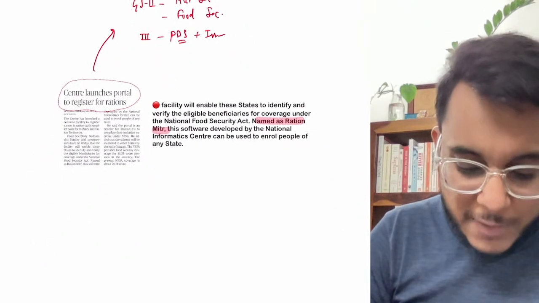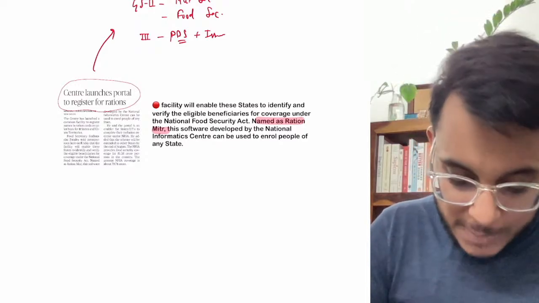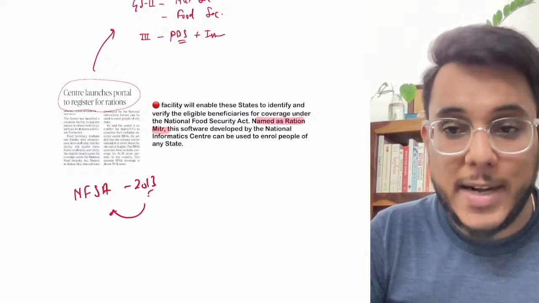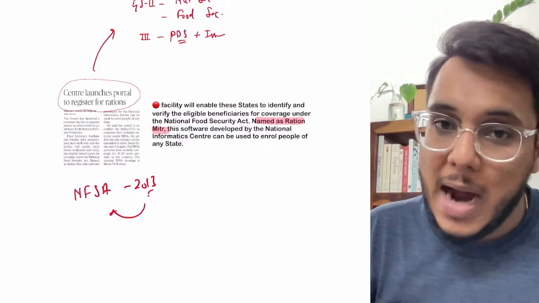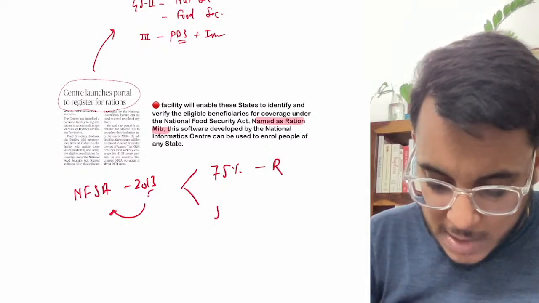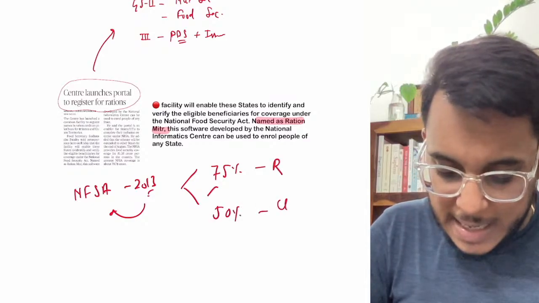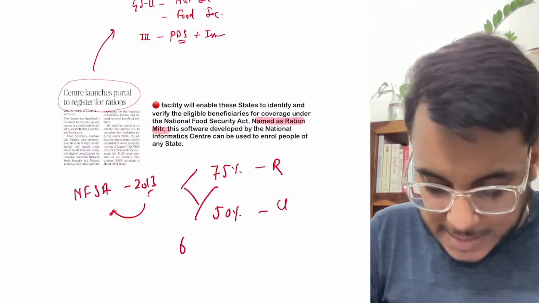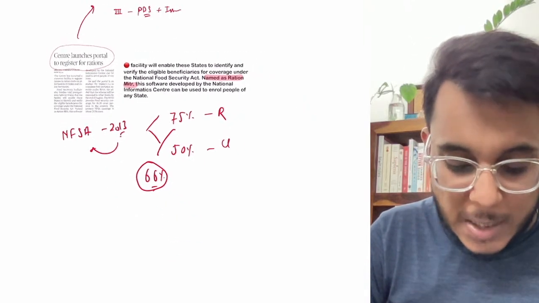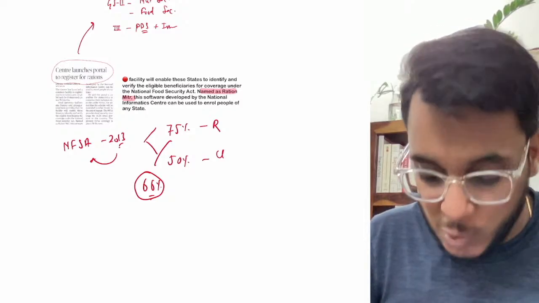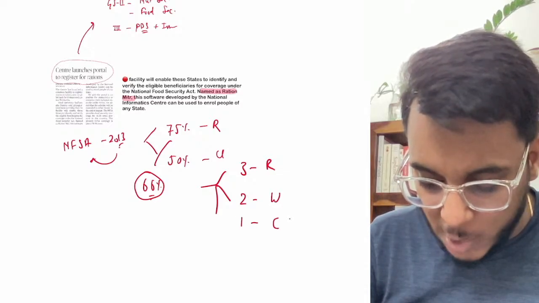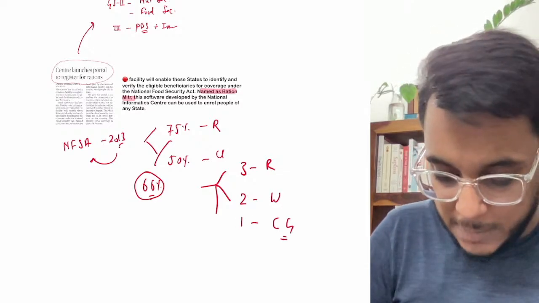Now, basically guys, the right to food has been guaranteed as per the National Food Security Act 2013. Under this particular act, it has been provided that 75% people in the rural areas, 50% people in the urban areas, and on a pan India average, 66% people in the entire country will be provided highly subsidized food grains. 3 rupees per kg rice, 2 rupees per kg wheat, and 1 rupee per kg coarse grains will be provided to the people. 66% people will get the food.